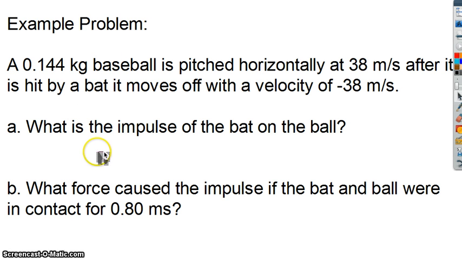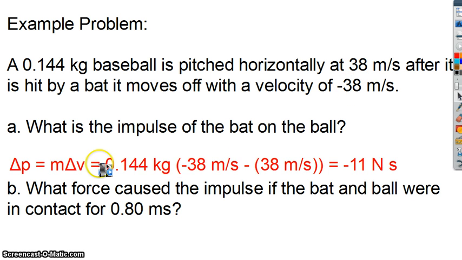So if we know the change in velocity, going from 38 to negative 38 meters per second, the change in momentum is equal to the mass times change in velocity. That equals 0.144 kilograms times negative 38 meters per second minus 38 meters per second. Remember, when we look at change in something, it's always final minus initial. So that will equal negative 11 Newton seconds.